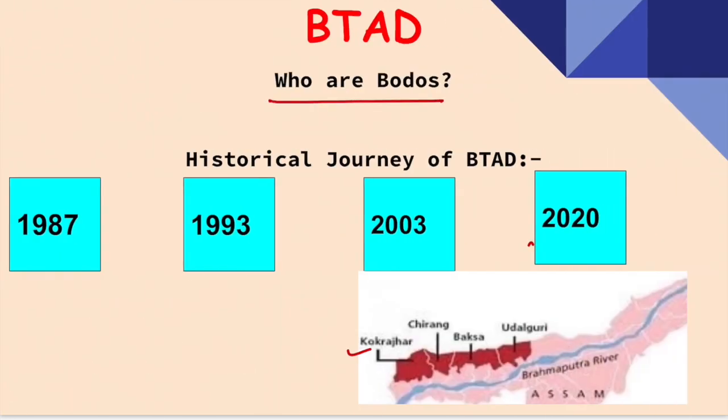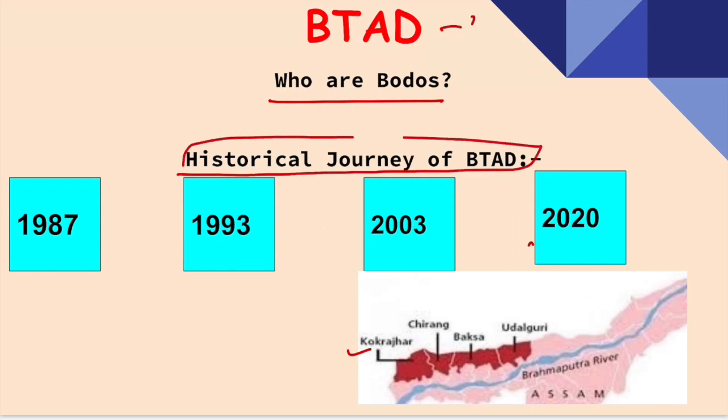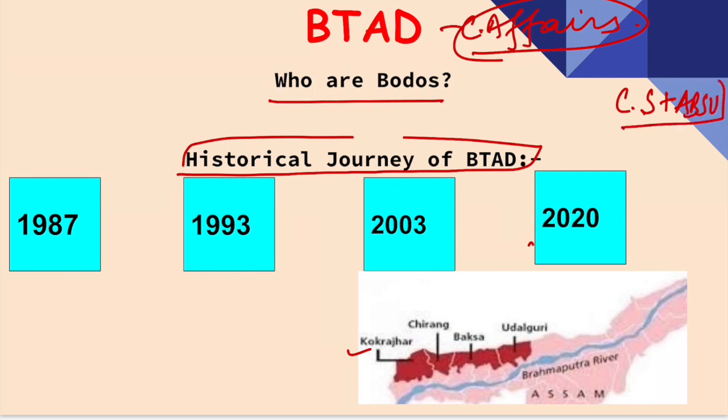Now, who are the Bodos, or the historical journey of the BTAD? This is basically current affairs. Recently, the agreement has been signed between the central government, state government, and All India Bodo Student Association. So basically, therefore, we are looking into this.